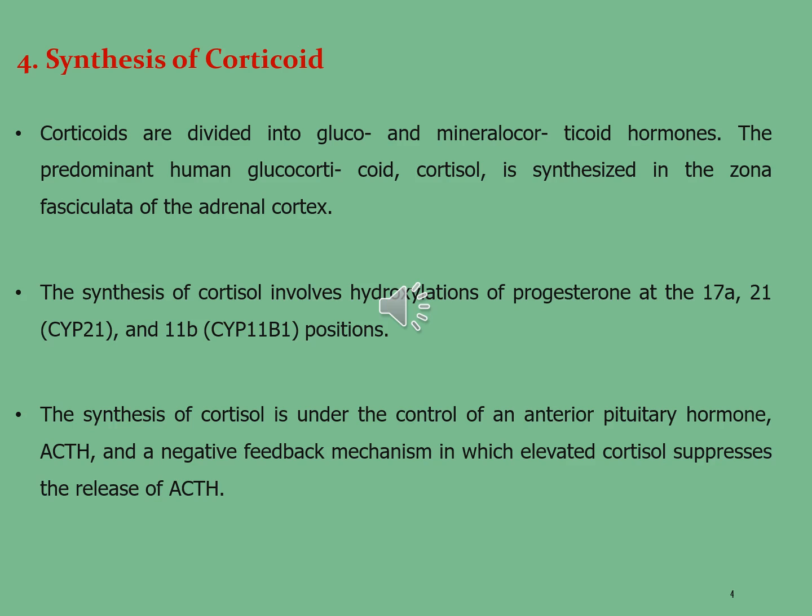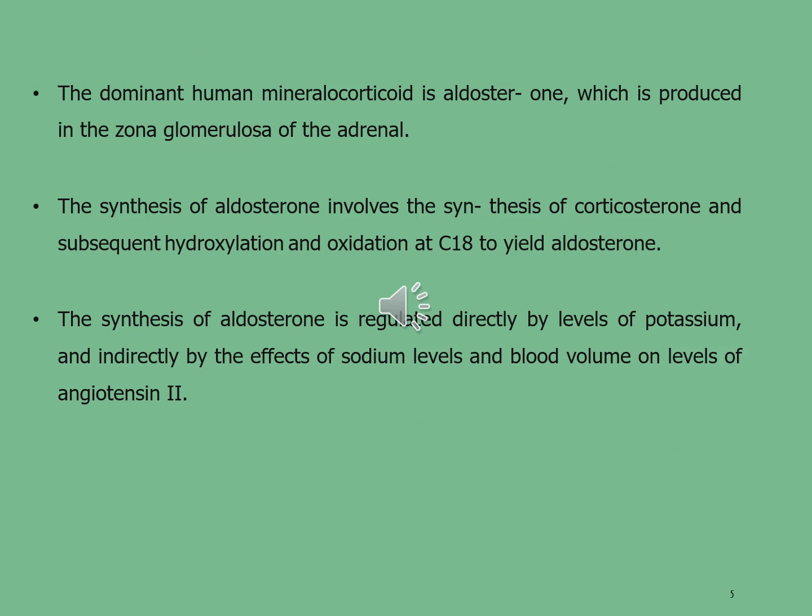The synthesis of cortisol is under the control of an anterior pituitary hormone, ACTH, and a negative feedback mechanism in which elevated cortisol suppresses the release of ACTH. The dominant human mineralocorticoid is aldosterone, which is produced in the zona glomerulosa of the adrenal.